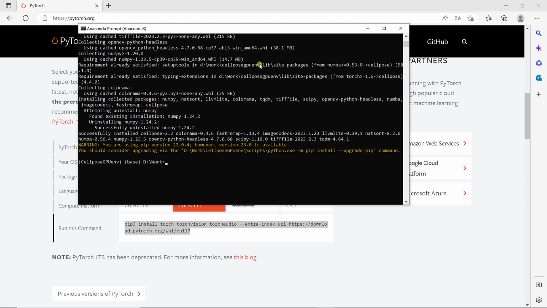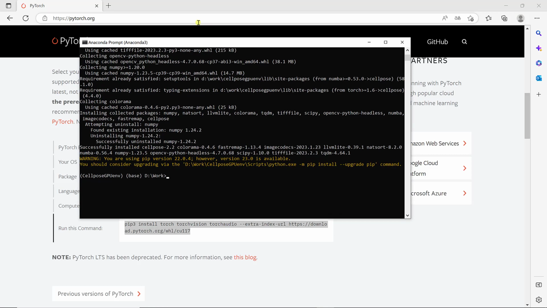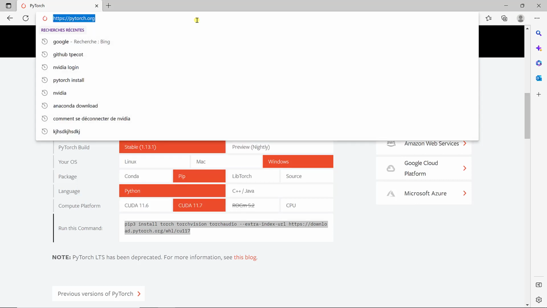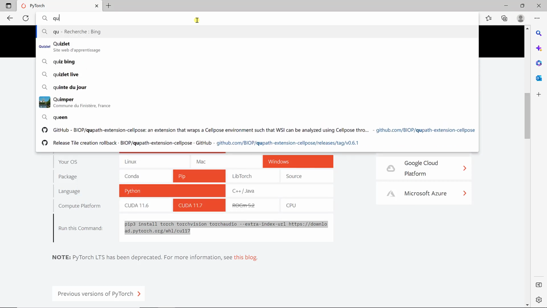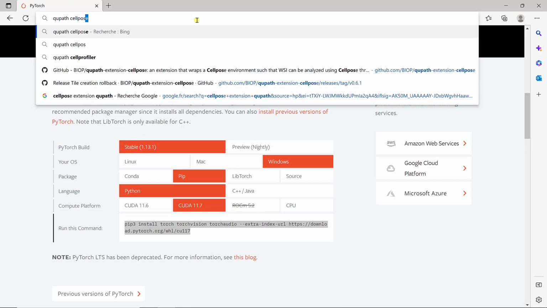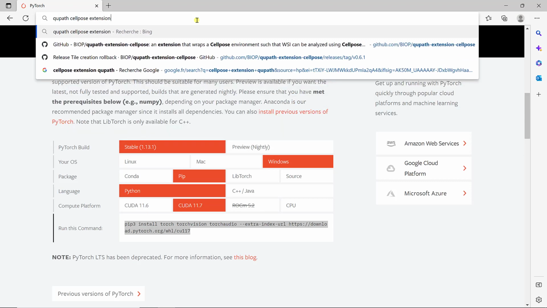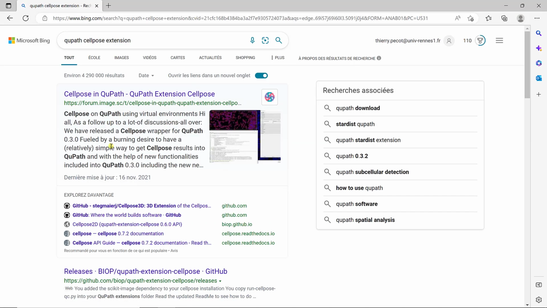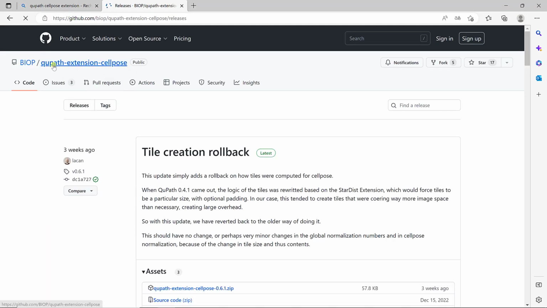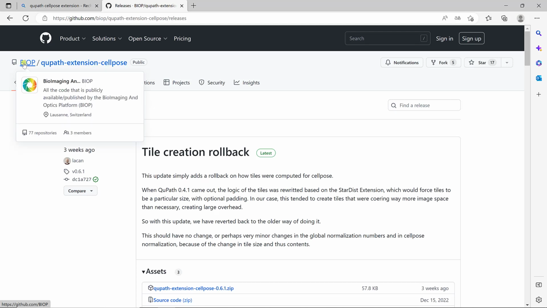Now we want to use this with QuPath. So to use it with QuPath, we first need to actually install the Cellpose extension for QuPath. So you can type in something like this, QuPath Cellpose extension, and you can then go to the GitHub page released by BIOP. BIOP is an imaging core at the EPFL.